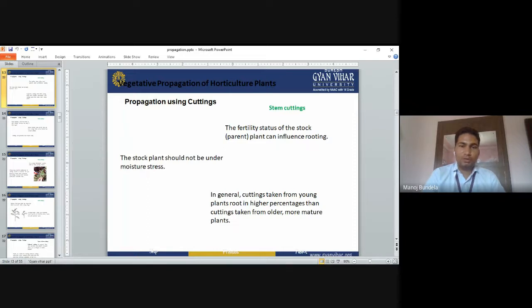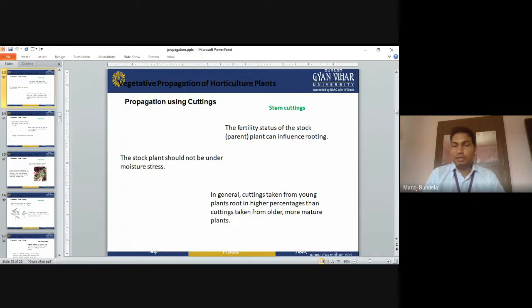A stock plant should not be under moisture stress. Sometimes, whatever stock plant or cuttings we are using are under moisture stress. If we apply moisture and it is not available, then rooting will not occur. So we should not select cuttings like this.